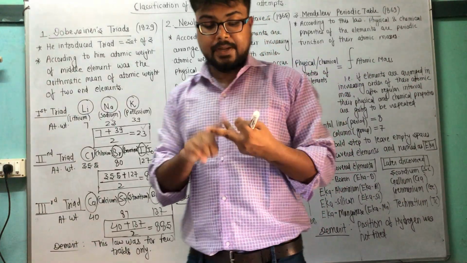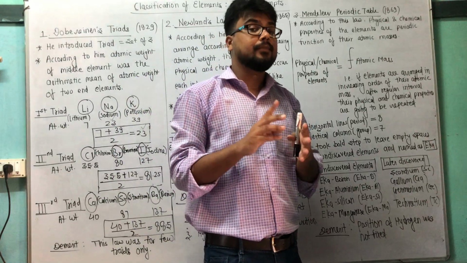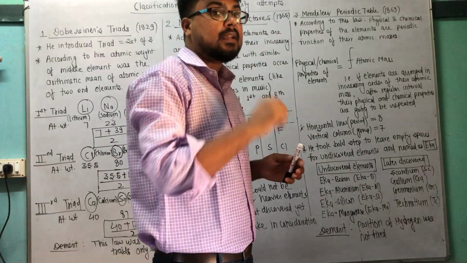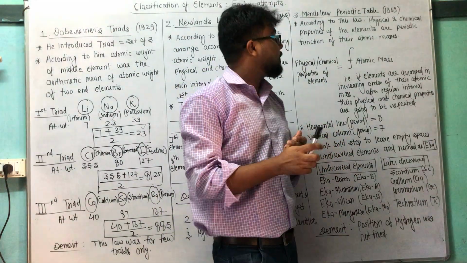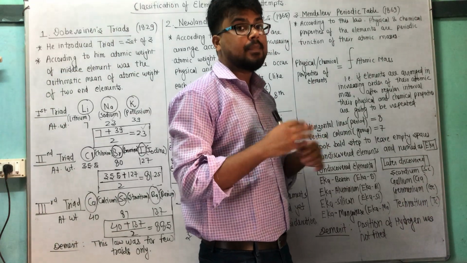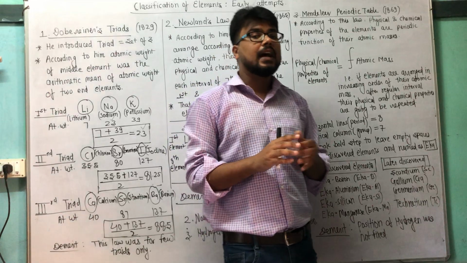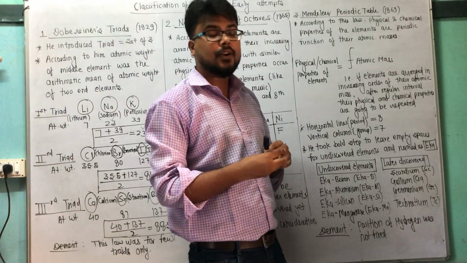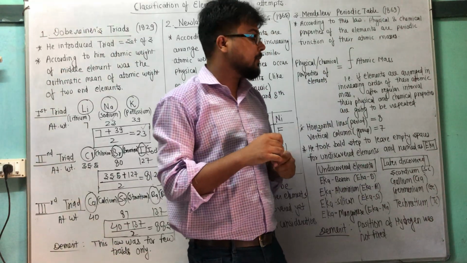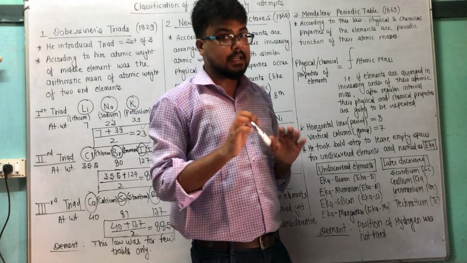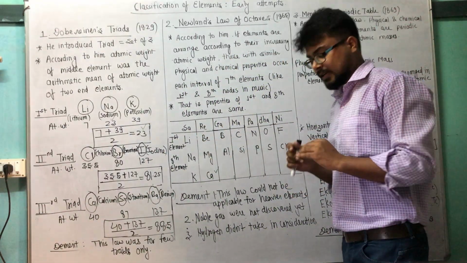So whatever it is, Dobereiner's triads, Newland's law of octaves, and next one is the Mendeleev periodic table. We will talk about only atomic mass, not atomic number. So according to him, the physical and chemical properties of the elements are a periodic function of their atomic masses. What is a periodic function? If elements are arranged in increasing order of their atomic masses, after a regular interval their physical and chemical properties are going to be repeated, correct? Same thing like lithium and sodium, sodium and potassium, in a similar manner, correct?